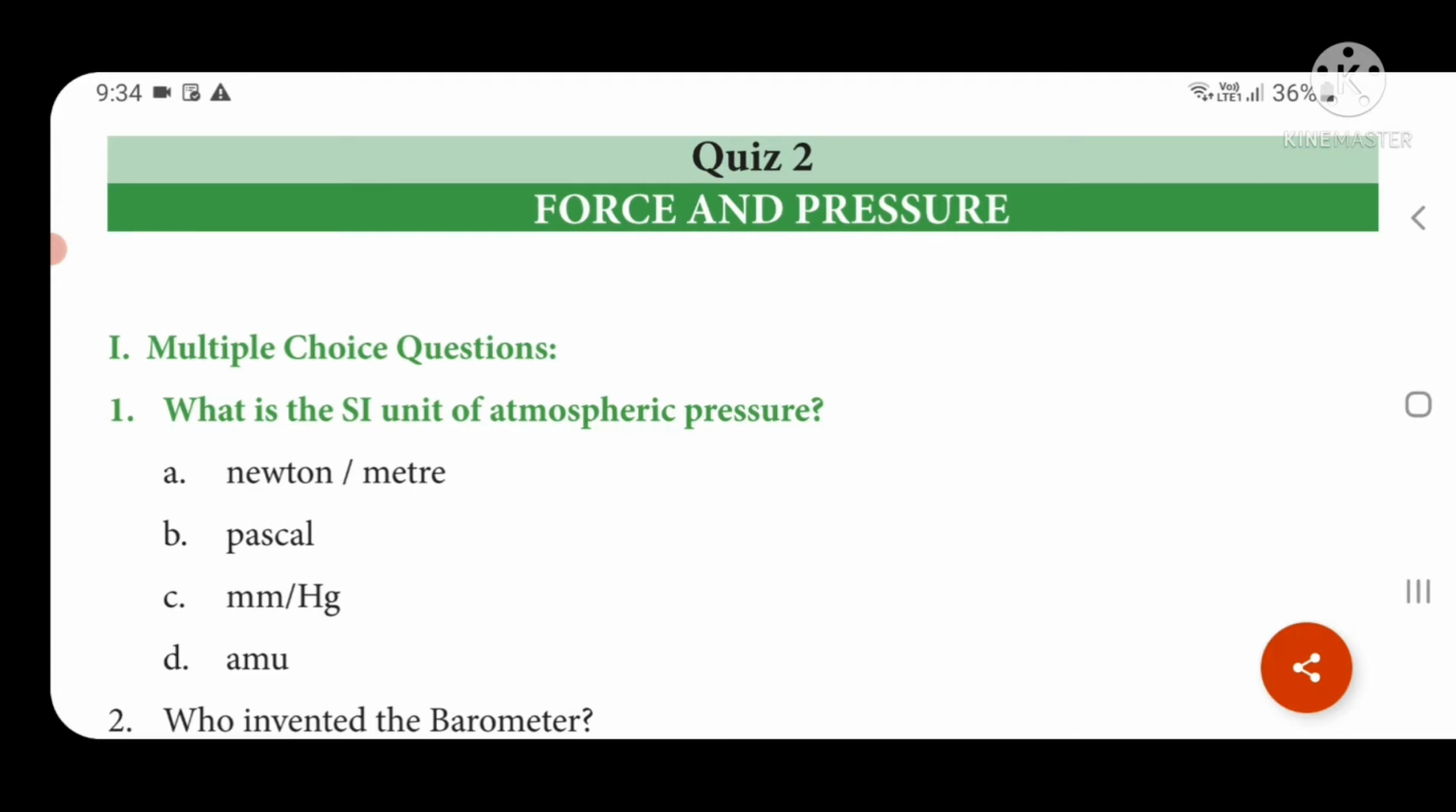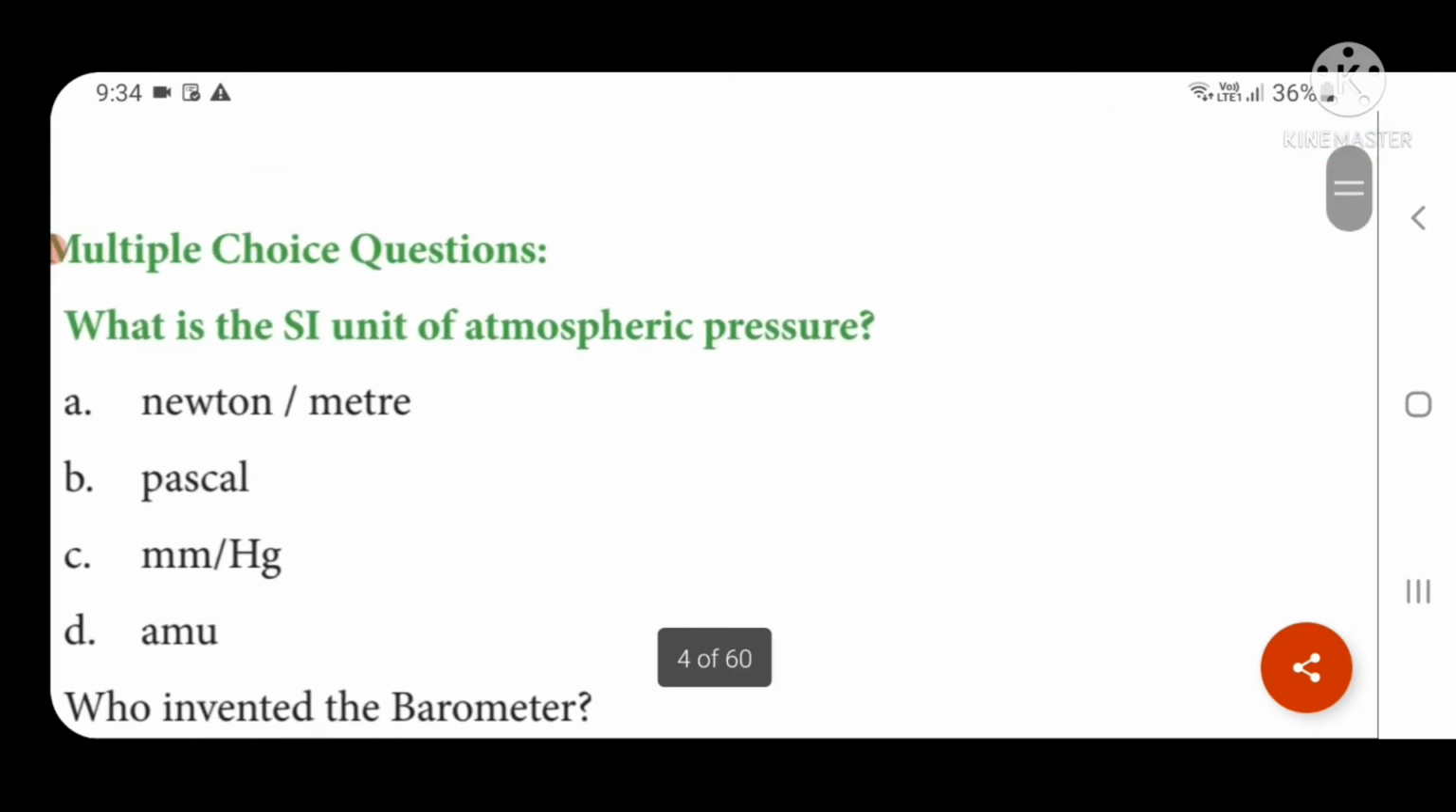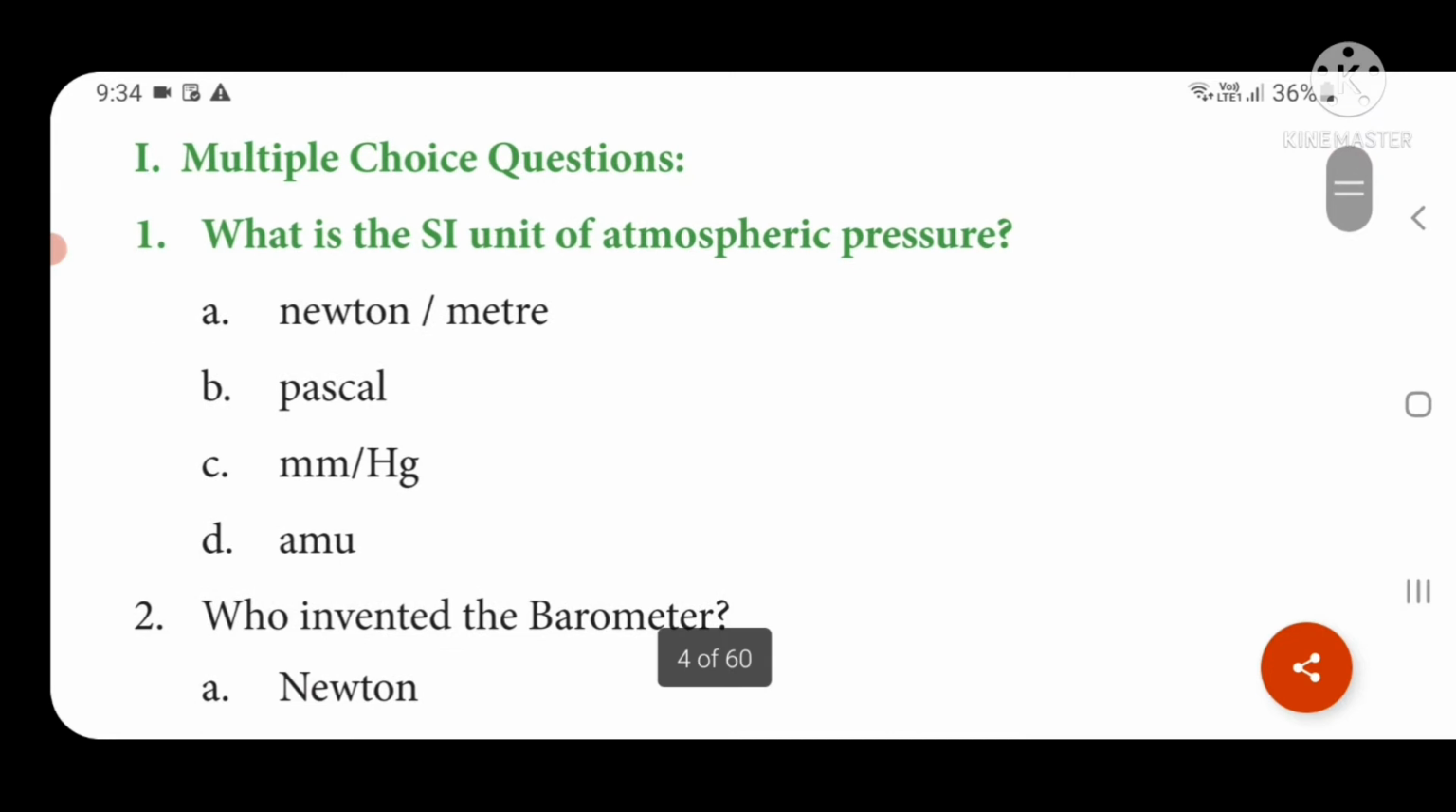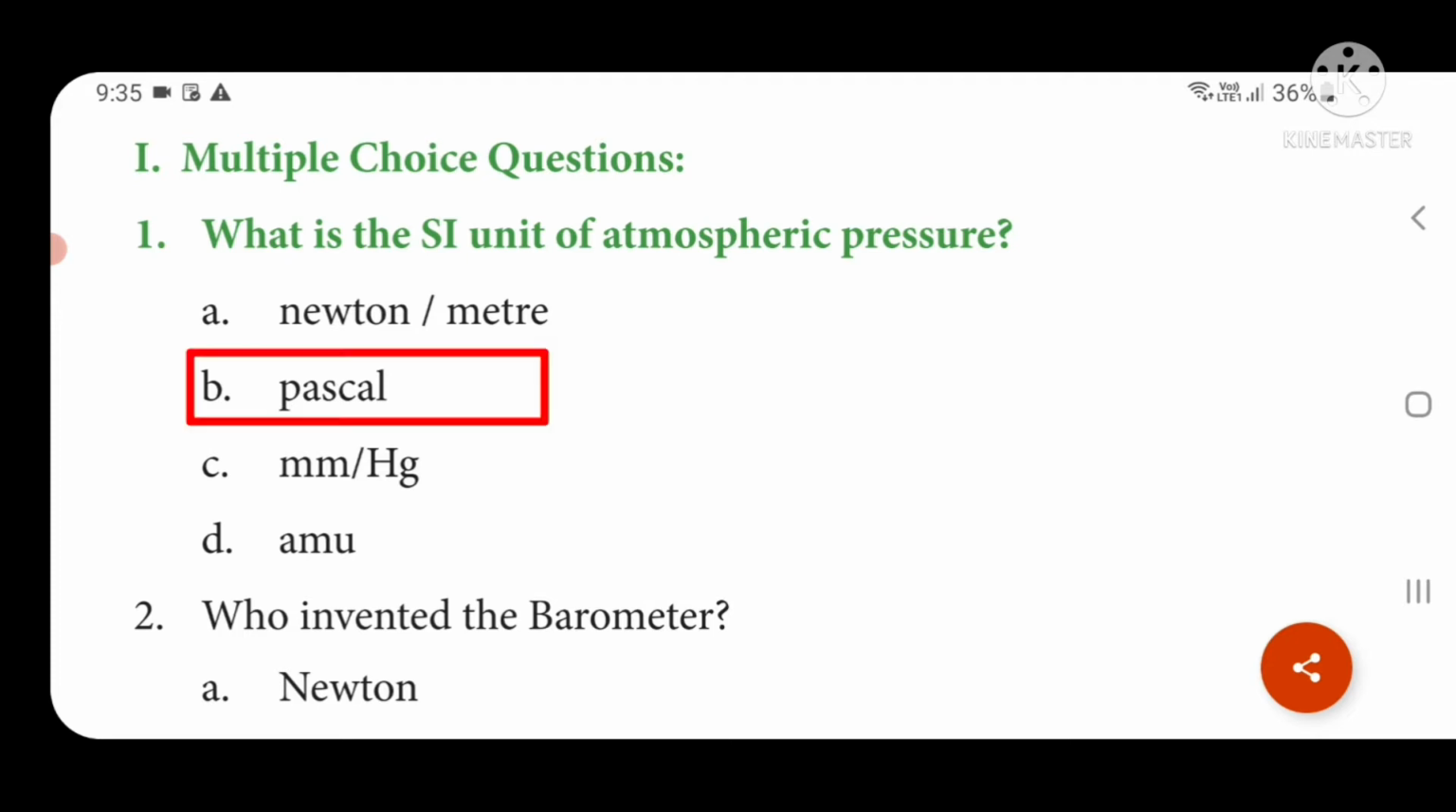Okay, now let's move to the questions. First one, multiple choice question. What is the SI unit of atmospheric pressure? The four options are given. Among these, option B, Pascal, is the correct one.